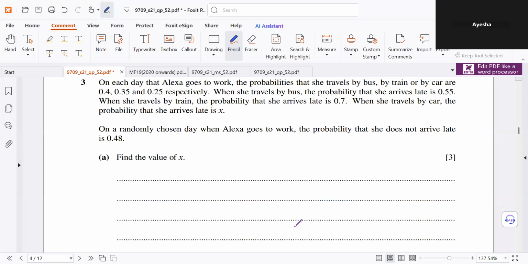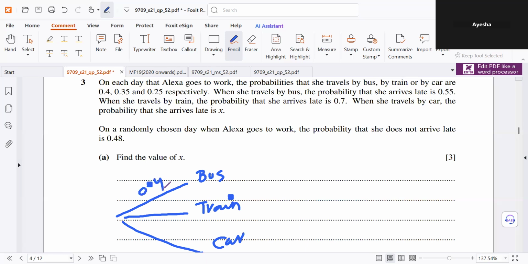I think we should make a probability tree. So she arrives by bus or by train or by car. Probabilities are 0.4, 0.35, and 0.25. The probability of getting late through bus is 0.55.